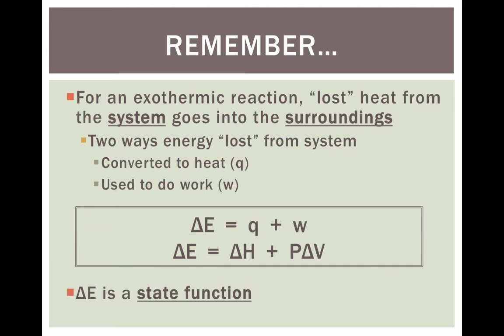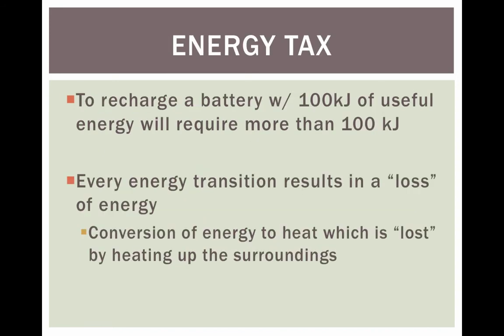For an exothermic reaction, remember exo like exit, the system loses heat into the surroundings. There's two ways this heat is lost. It's either converted to heat Q or used to do work W. So we look at the delta E equation. Delta E can be thought of as Q plus W, heat plus work, or you can substitute enthalpy in there for Q and get delta E equals delta H plus P delta V. Remember, delta E is a state function, meaning it doesn't matter the path you take. It only matters where you start and where you end.